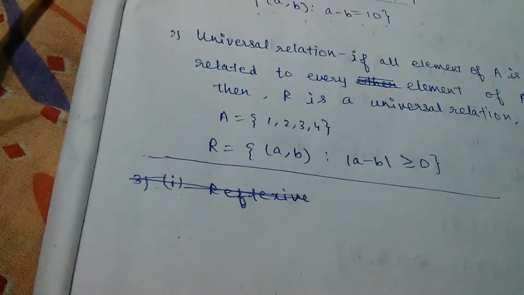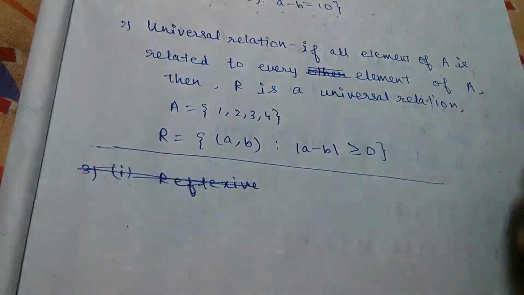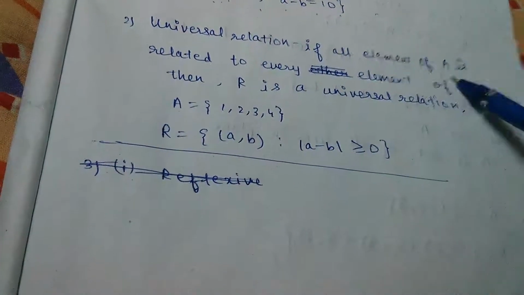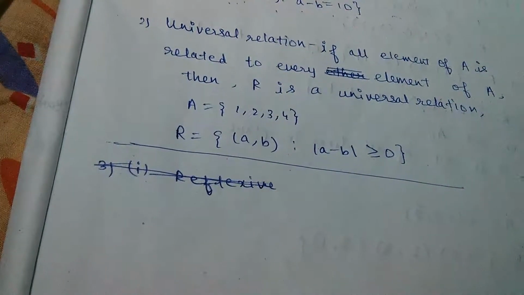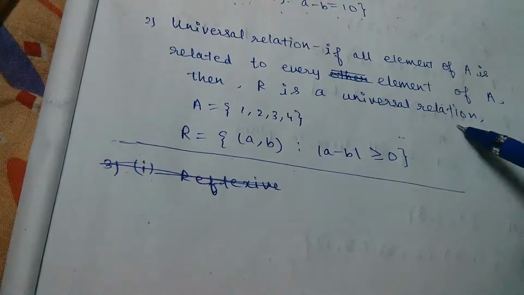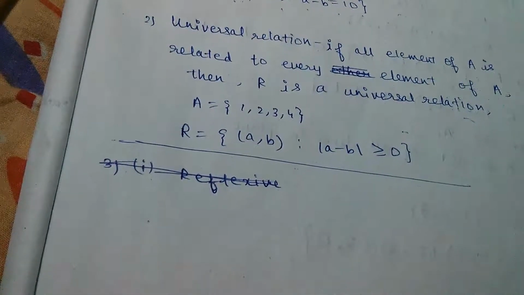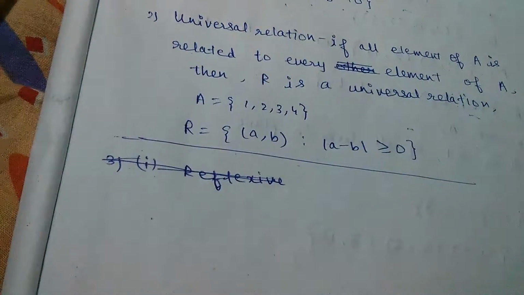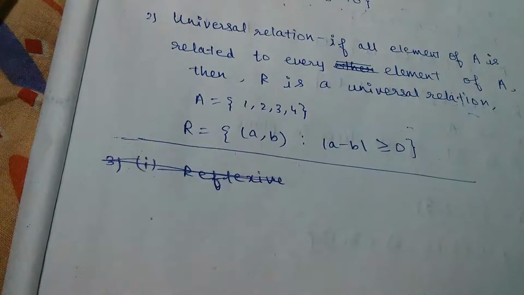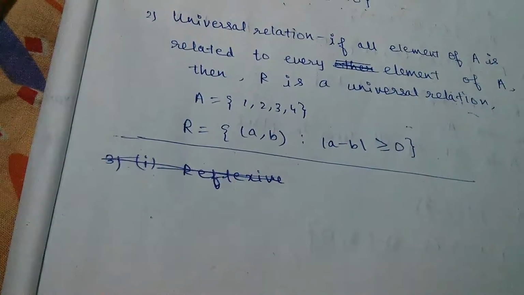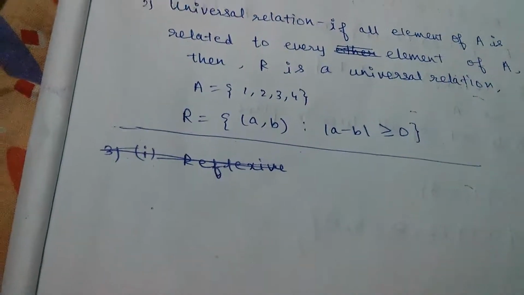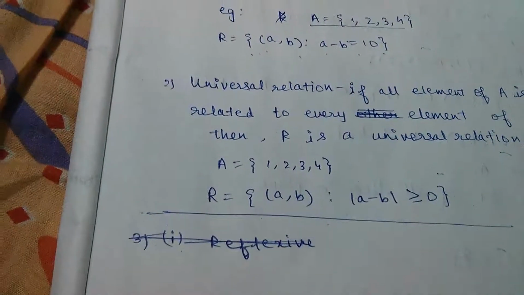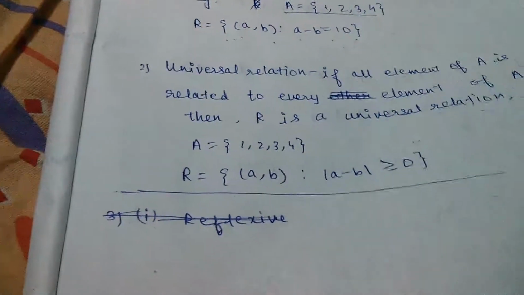Now the second type, the universal relation. If each and every element of A is related to every element of itself, then such a relation is said to be a universal relation. So in the same set, if you take a relation such that mod of a minus b is greater than or equal to 0, then we can see that each and every element is related to itself as well as all the other elements in the set. So such a relation is said to be a universal relation.